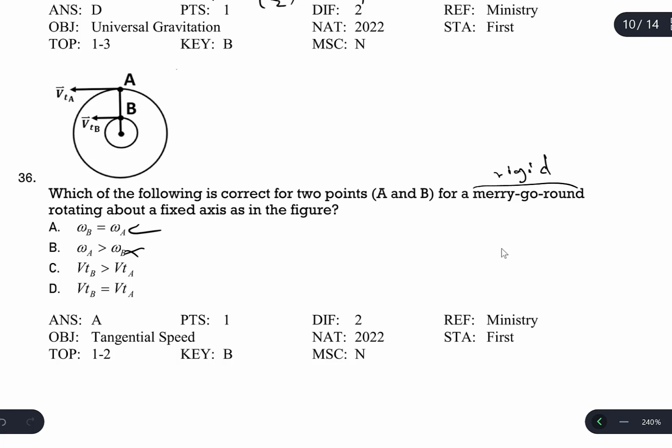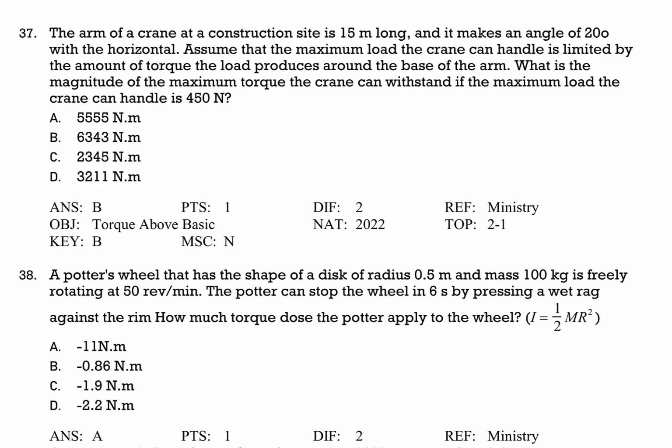B is incorrect. For tangential speeds, the point which is farther will have a greater tangential speed. Which one is farther? Of course, A is greater, but could you say B is greater than A? No, this is not correct. They cannot be equal either. The tangential speeds at different distances will be different. So A is the correct answer here. This question is one of the chapter 2 questions. Until this time, it was not asked in the ministry exam.